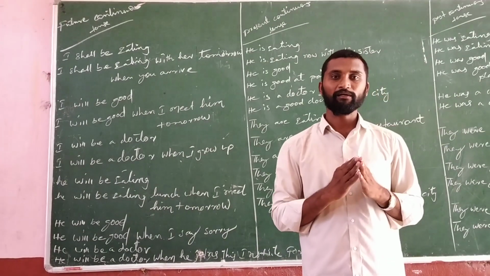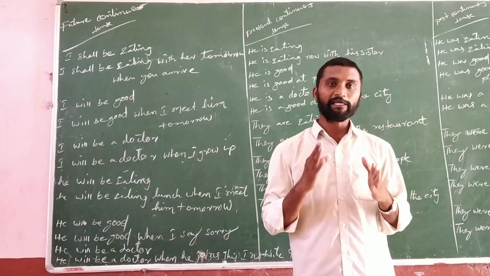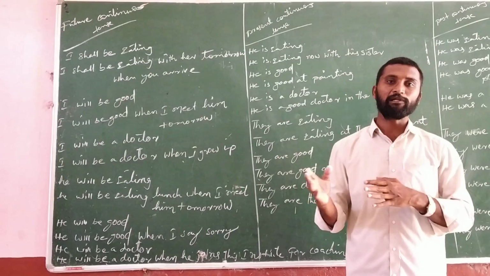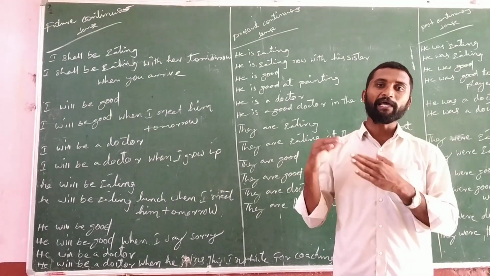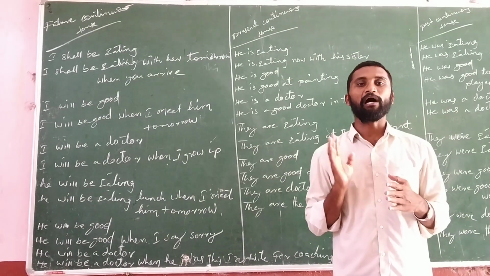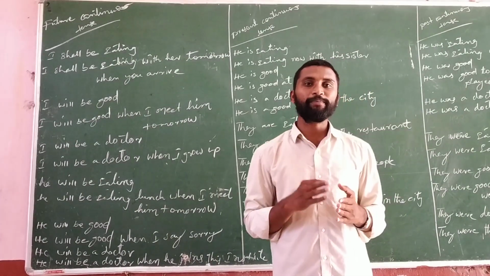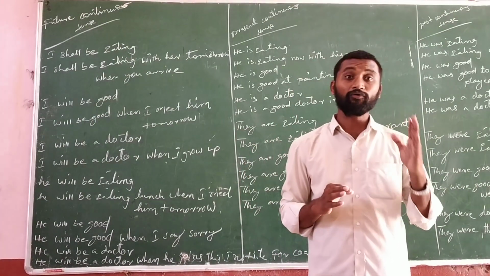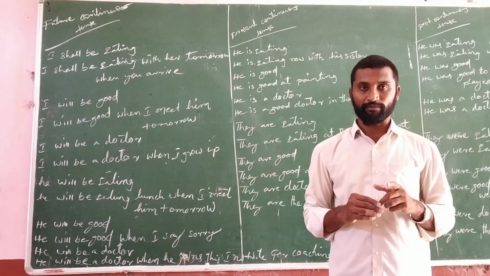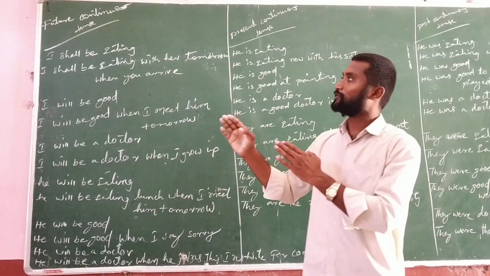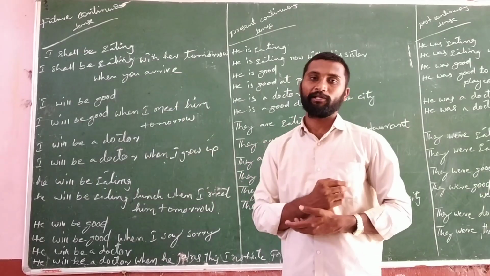He will be, she will be, it will be, you will be, they will be. And we can use I will be, we will be also. But shall be we have to use only for I and we. So this is about the future continuous tense.